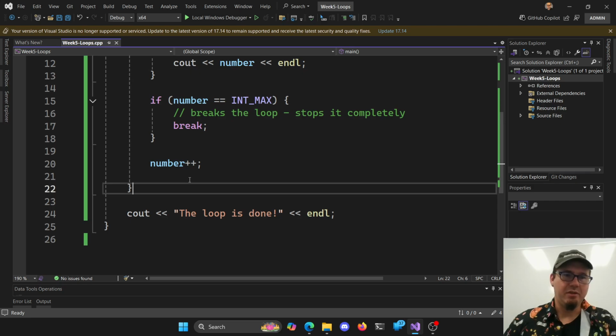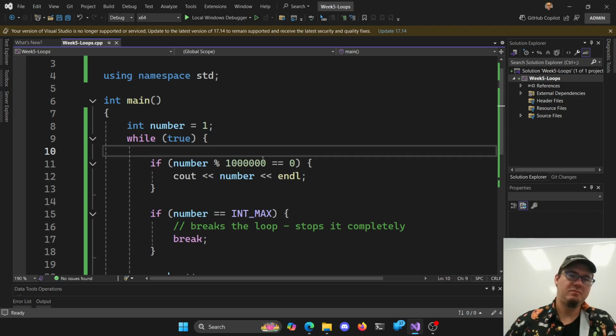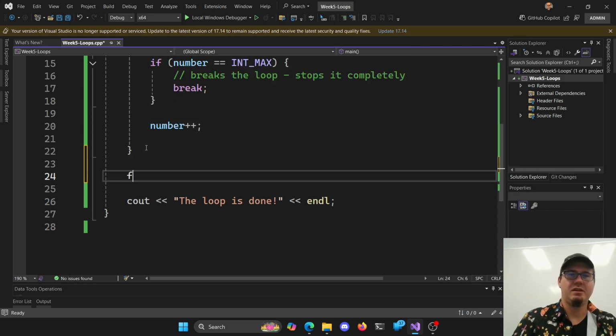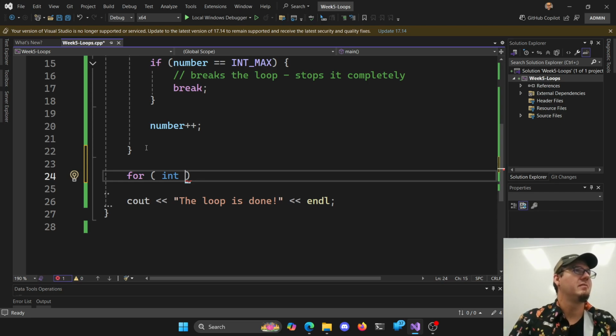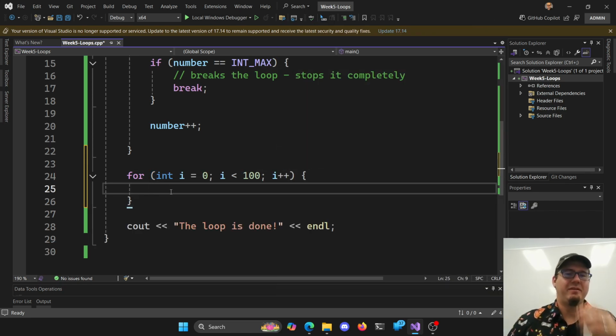The other thing you can do with loops and those fun keywords and controlling what happens in your loop is you can use a continue keyword. So if we wanted, let's do a different loop here. So we'll say, how about for int i? Sure, I hate i, but that's okay. i is 0, i is less than, let's go 100 here, i plus plus. I just don't like i because I feel like we should have more meaning to it, but most people use i all the time.